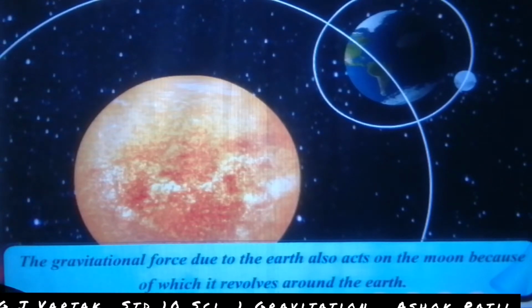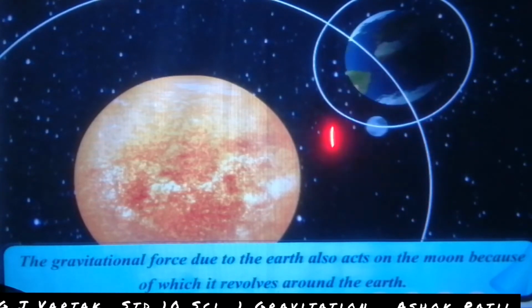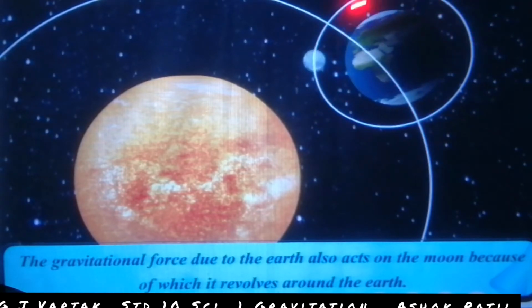The gravitational force due to the earth also acts on the moon, because of which it revolves around the earth. That's why the gravitational force due to the earth also acts on the moon.